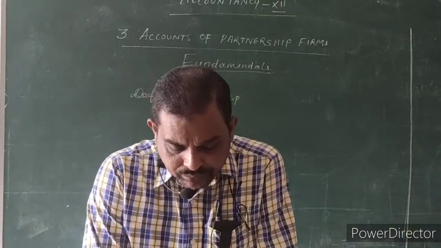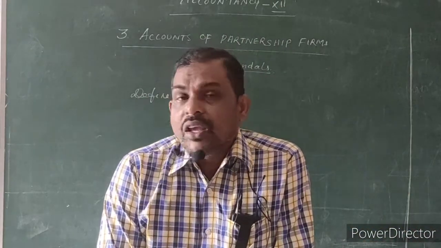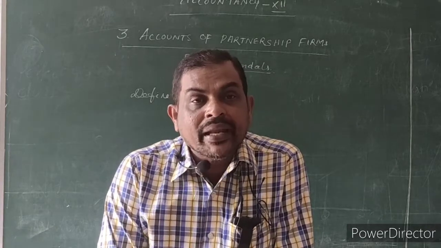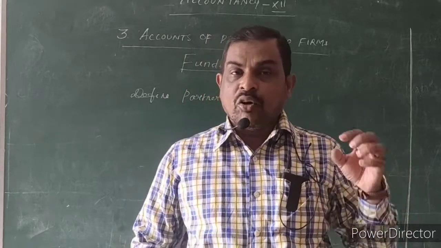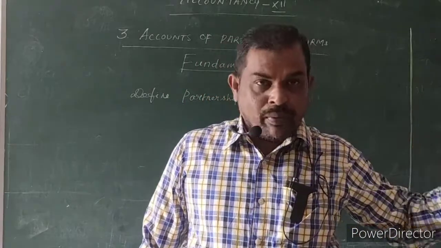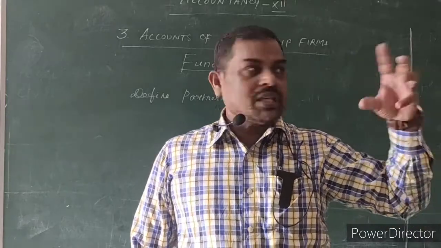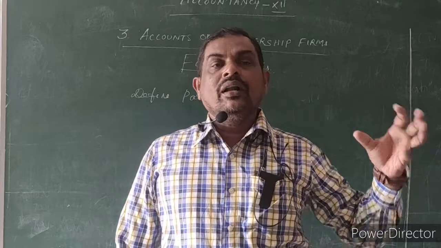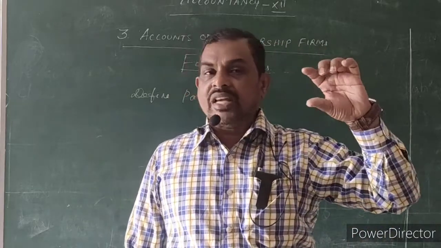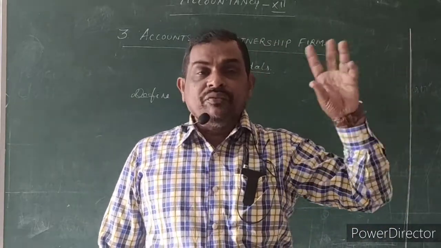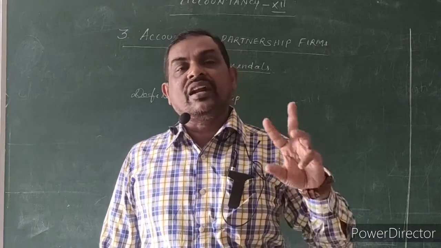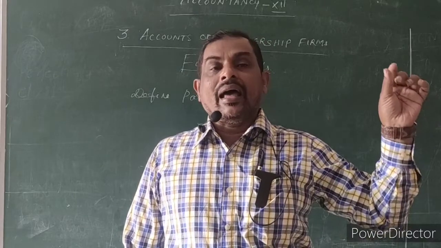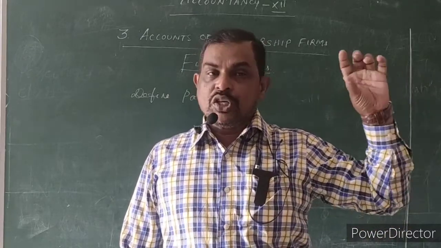Point number 2, profit sharing ratio. In the partnership deed they have to mention A is contributing this amount, B contributed this amount, C contributed this amount. Based on the contribution of capital, we follow the profit sharing ratio. If they are maintaining the partnership deed, they will mention it in the agreement, and they have to follow the agreement basis ratio only.